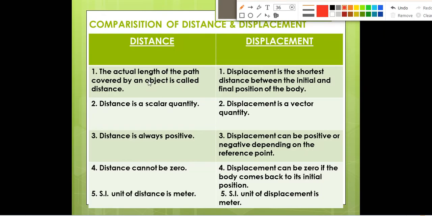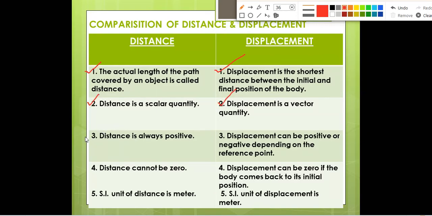Distance, the actual length of the path covered by an object is called distance. Okay, distance is the actual length of the path covered by an object. And what is displacement? It is the shortest distance between the initial and final position of the object. Distance is a scalar quantity. Displacement is a vector quantity.